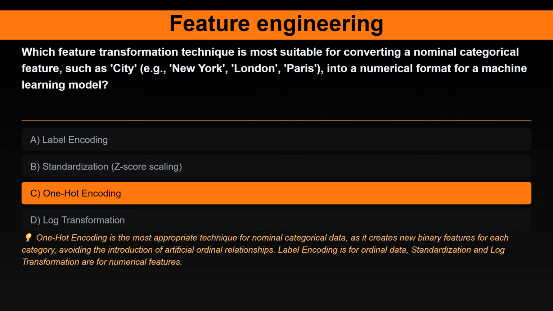The correct answer is one-hot encoding. Here's the explanation. One-hot encoding is the most appropriate technique for nominal categorical data, as it creates new binary features for each category, avoiding the introduction of artificial ordinal relationships. Label encoding is for ordinal data. Standardization and log transformation are for numerical features.